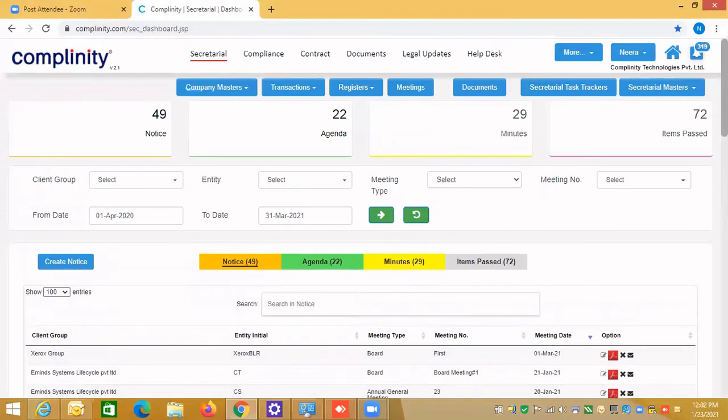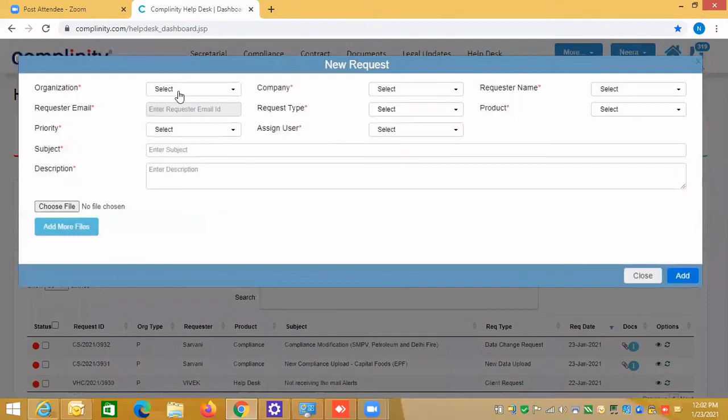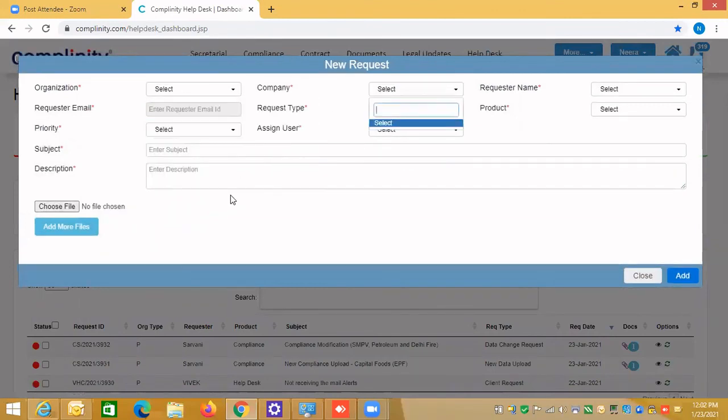Mostly from a software usage point of view, any issue that the attendees are facing? Please remember, you raise the ticket in the helpdesk. Click on the helpdesk module, click on the plus icon, select your client group and company, and whatever query or issue you are facing, you can raise the ticket and attach the file where you are facing an issue.